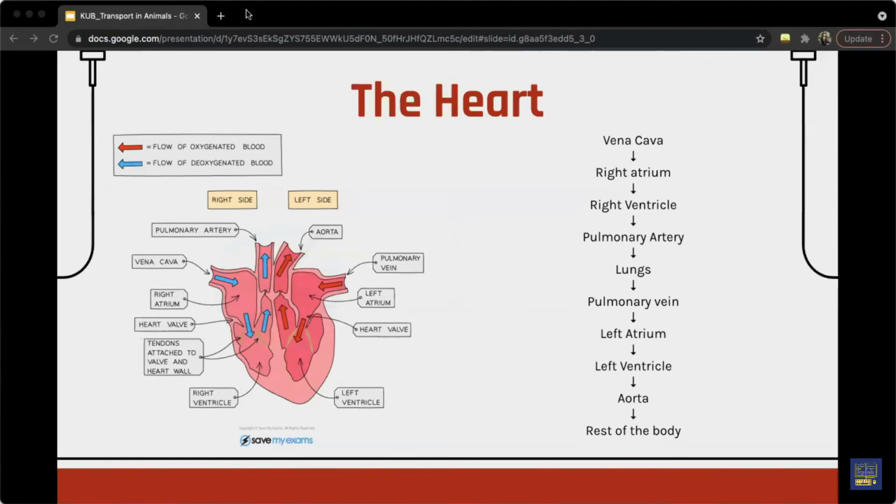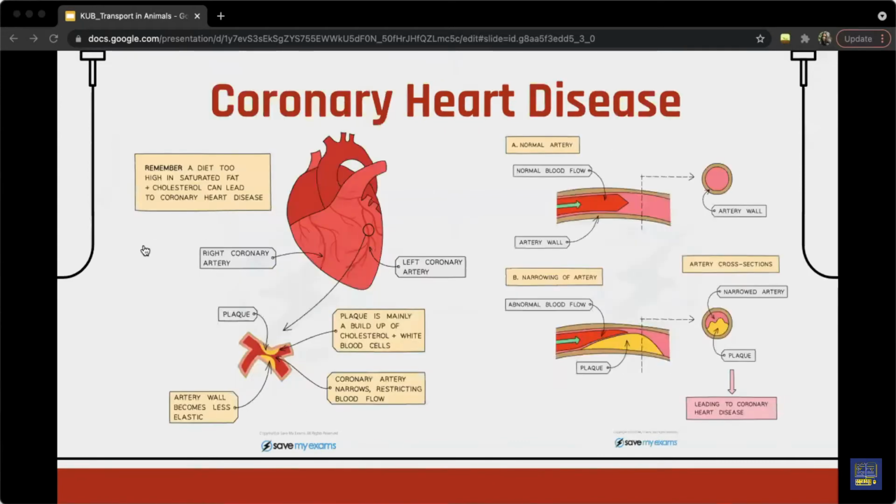So the pulmonary artery and vein still have the same direction of blood flow, just that the pulmonary artery, unlike the others, carries deoxygenated blood and the pulmonary vein carries oxygenated blood. That's the only difference. So then there comes coronary heart disease.